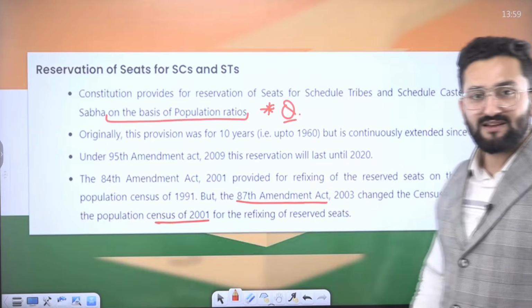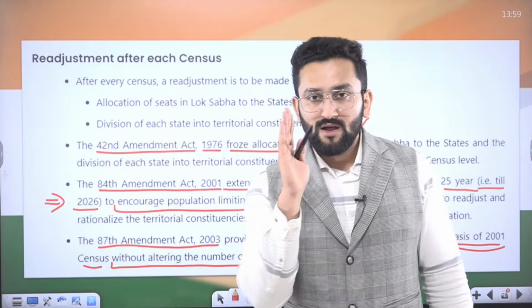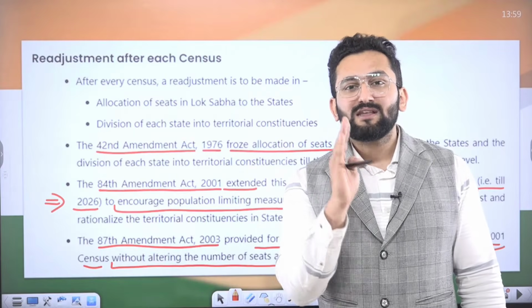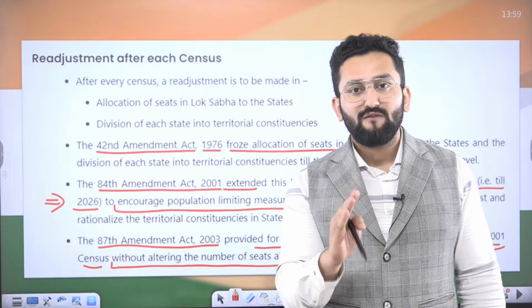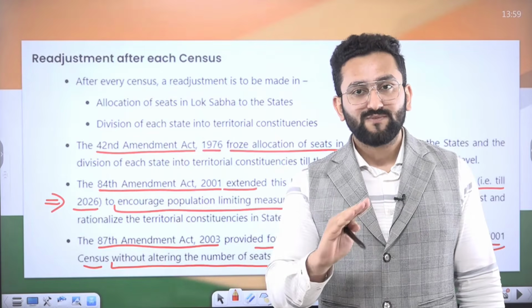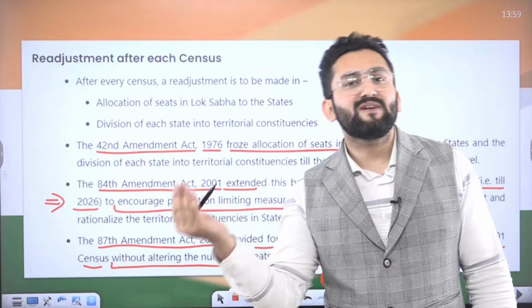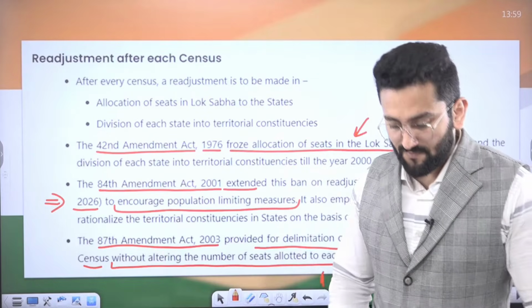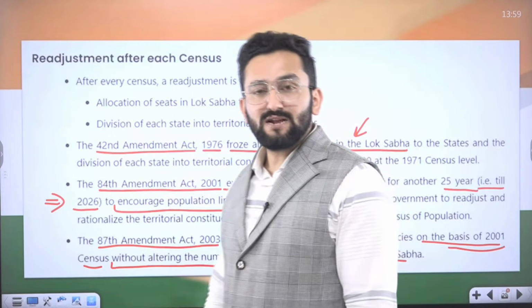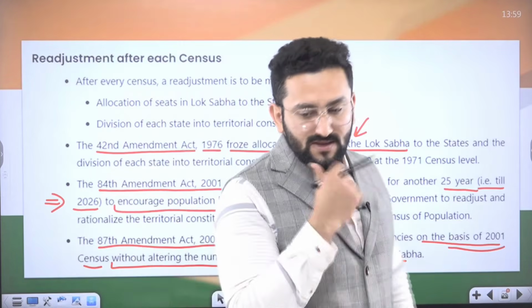Reservation of seats for SCs and STs. I'm making a statement, you have to tell me whether the statement is true or false. There's a mandatory reservation for SCs and STs for all states and UTs with regard to representation in Lok Sabha and Rajya Sabha. Now tell me, is the statement true or false? Let me reframe this sentence.